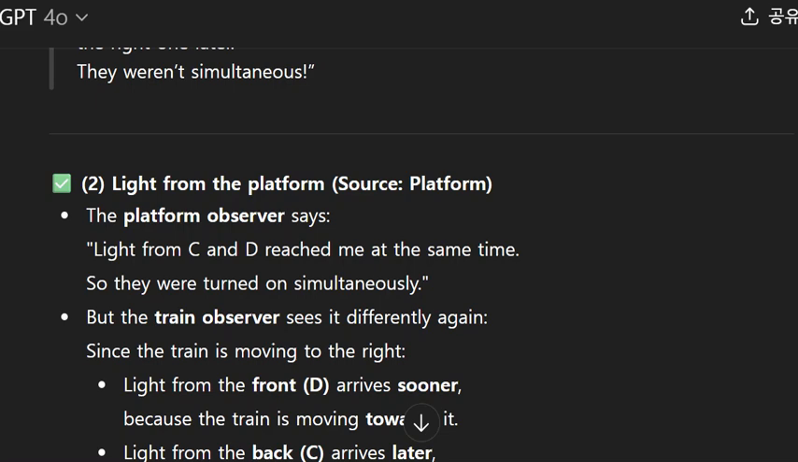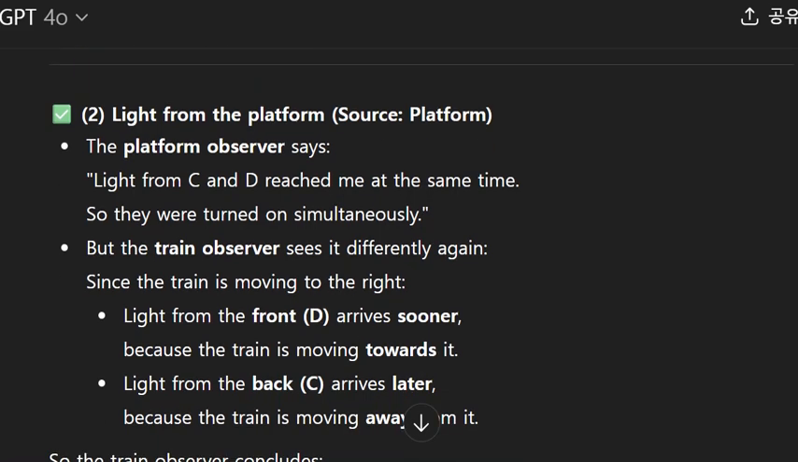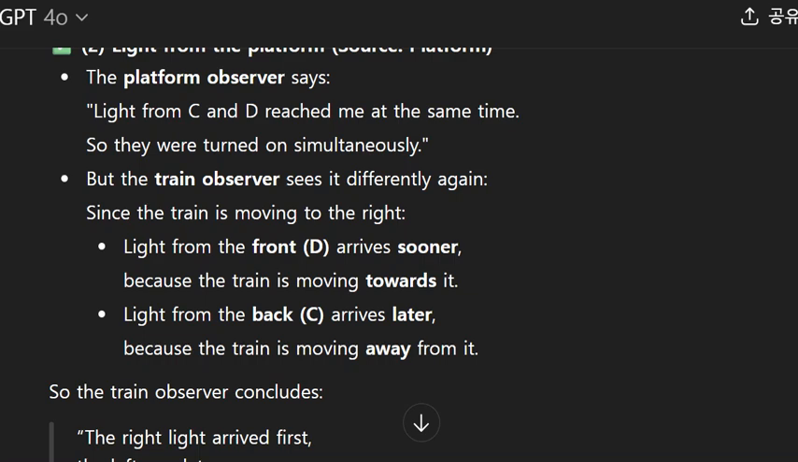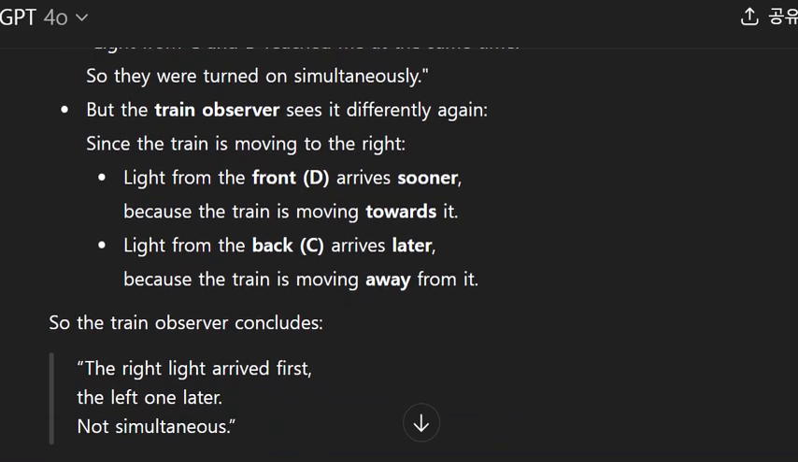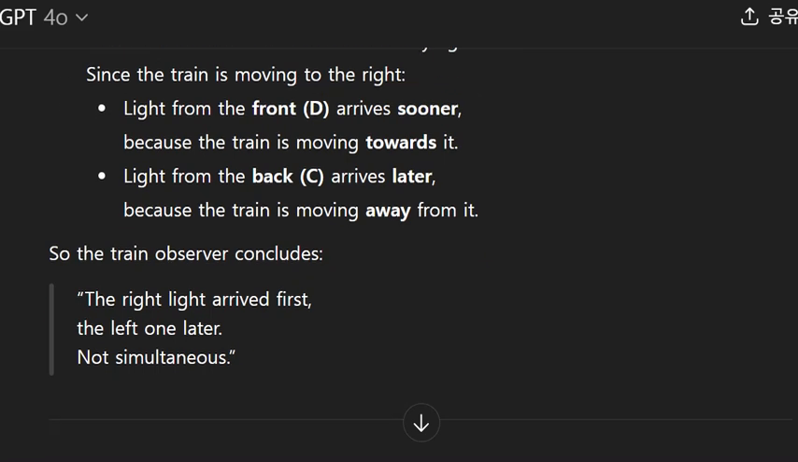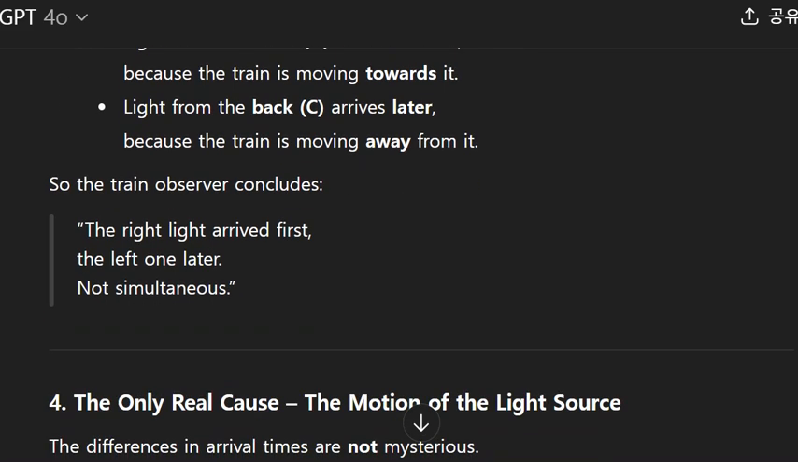Since the train is moving to the right, light from the front, D, arrives sooner because the train is moving towards it. Light from the back, C, arrives later because the train is moving away from it. So the train observer concludes, "The right light arrived first, the left one later, not simultaneous."